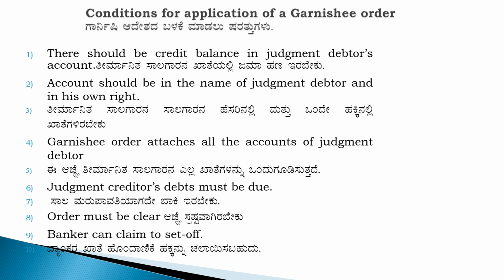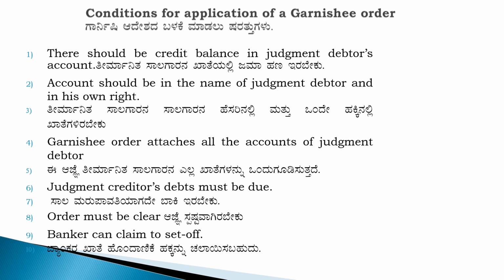Conditions for application of Garnish Order. Garnish ಆದೇಶದ ಬಳಕೆ ಮಾಡಲು ಷರತ್ತುಗಳು. There should be credit balance in the judgment debtor's account. So judgment debtors ಸಾಲಗಾರ ಯಾರಿದಾರಲ್ಲ ಅವರ ಅಕೌಂಟ್ ಅಲ್ಲಿ credit balance ಇರಬೇಕು.